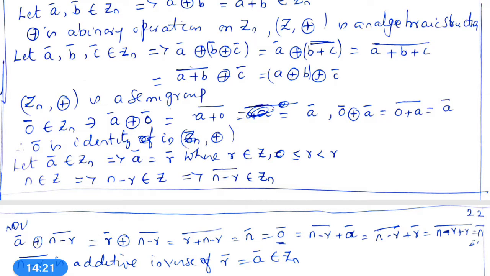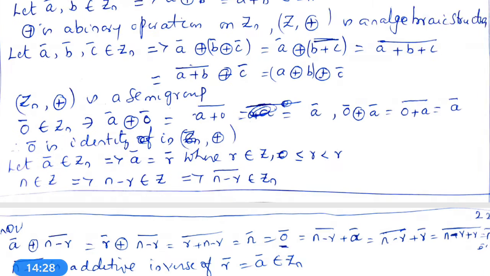Therefore, Zn obeys the associative property. Therefore, Zn, circle plus is a semigroup.